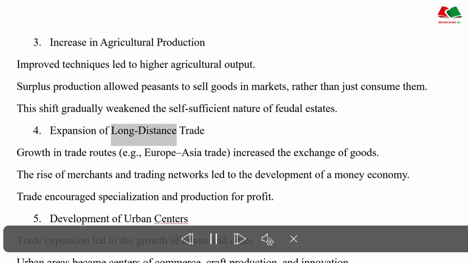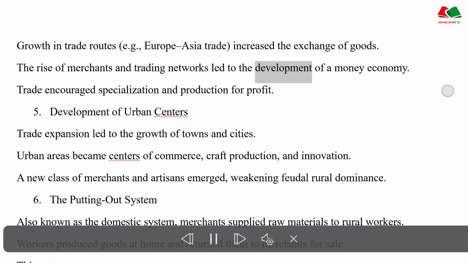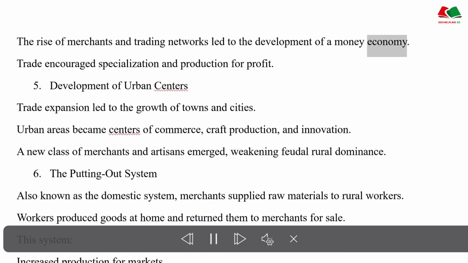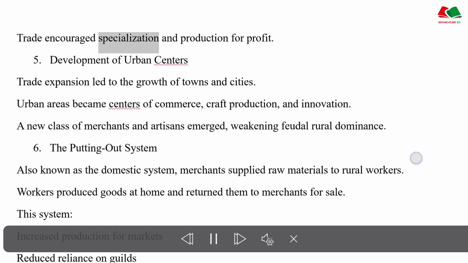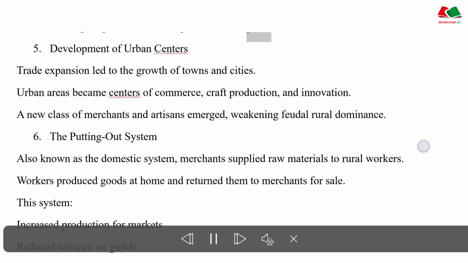Expansion of long-distance trade. Growth in trade routes, e.g., Europe-Asia trade, increased the exchange of goods. The rise of merchants and trading networks led to the development of a money economy. Trade encouraged specialization and production for profit.